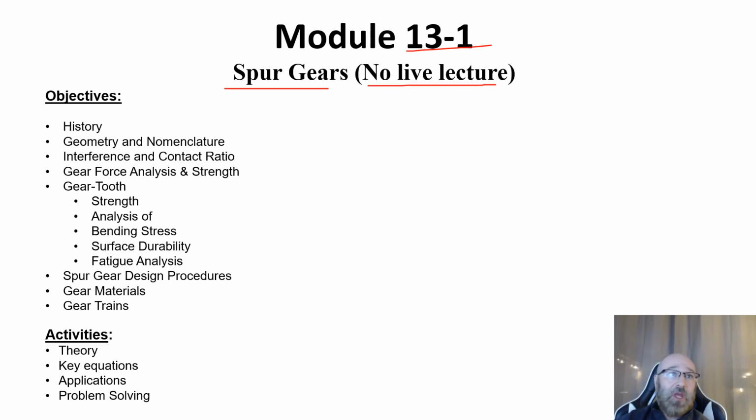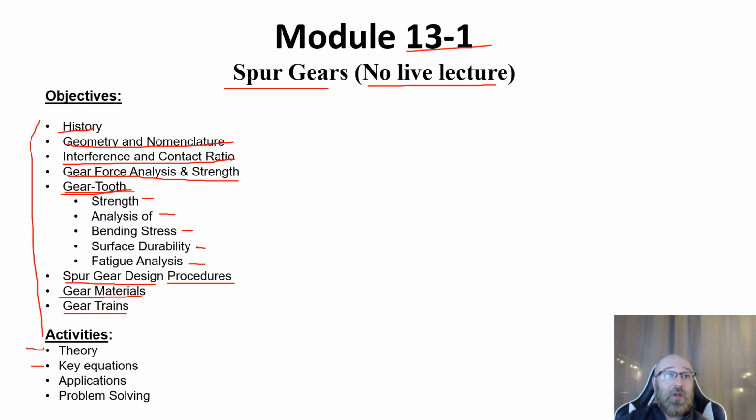Within this module, we're going to take a look at the history, geometry, and nomenclature for gears, talk about interference and contact ratio, get into gear force analysis and strength, and then look at the gear teeth. Within that, we're going to look at strength, the analysis of the teeth, the bending stress, surface durability, and fatigue analysis, all within our gear teeth. From there, we're going to look at our spur gear design and talk about the procedures. Then we'll get into some different types of materials for gears and talk about gear trains. So within this module, we'll talk about the theory for all these topics, look at our governing equations, talk about some applications, and then go through my hand solutions to a couple different problems.